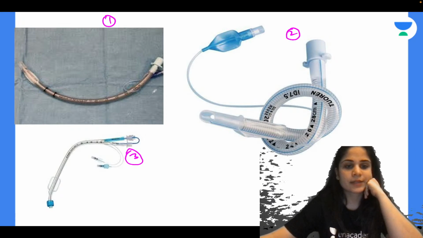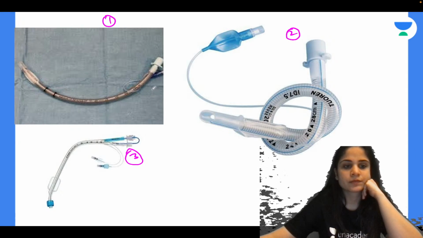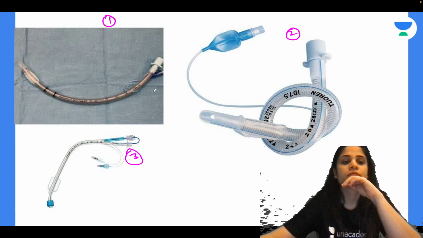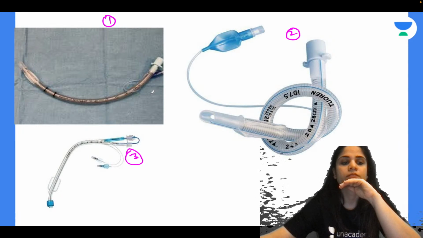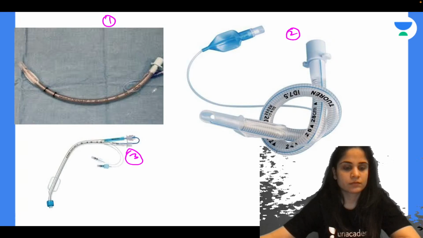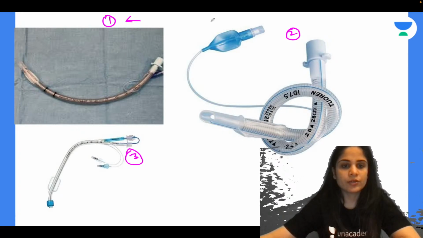What are all these different types of tubes?